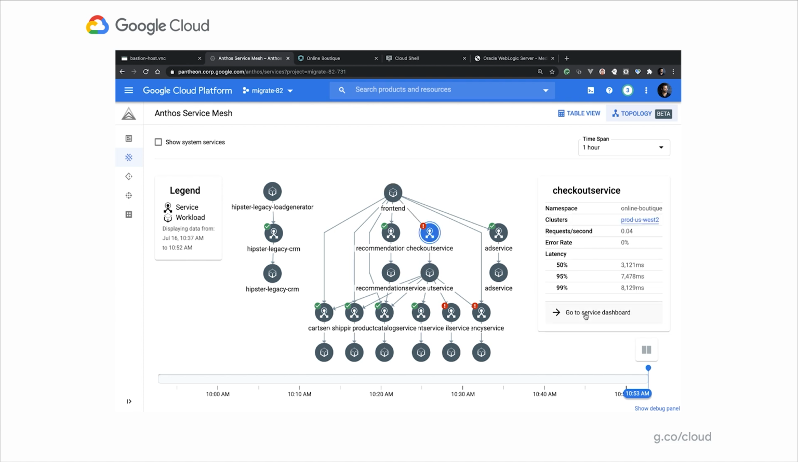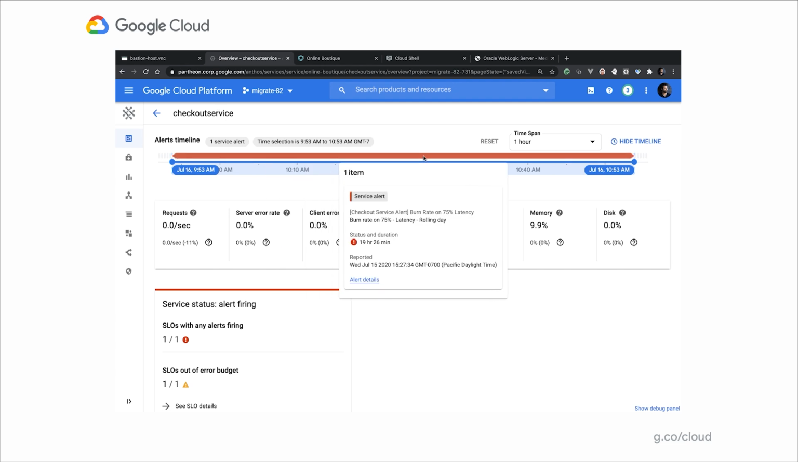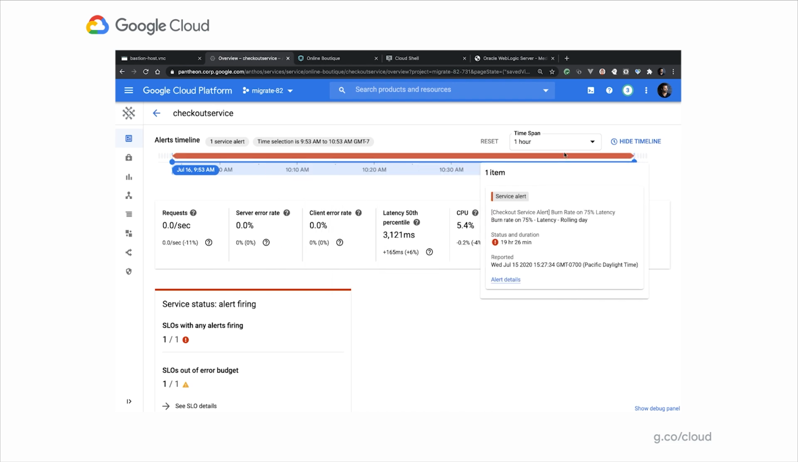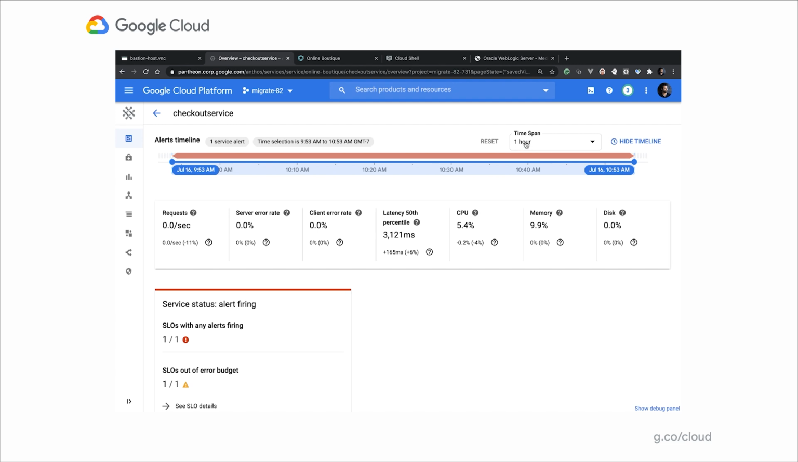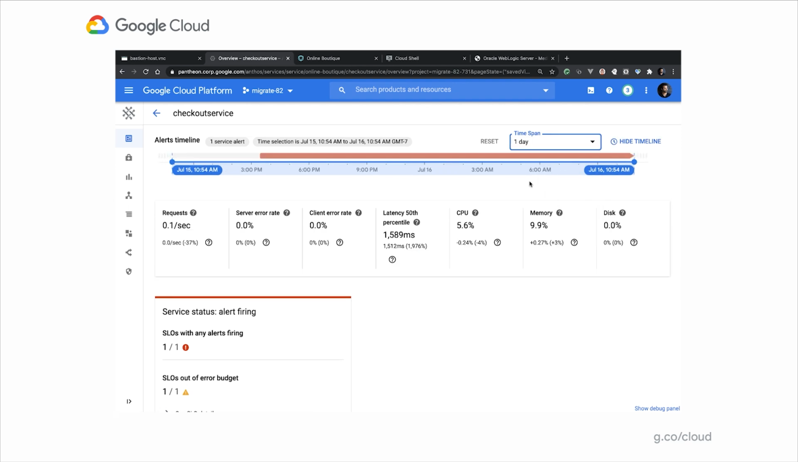So if we go to the checkout service, we can delve deeper into an individual service. So now I'm in the checkout service, and we can see what's going on with this service. Up top, we have a timeline of the health status of that service. And right now it's set to a 1 hour time span. And you can see that it's definitely been unhealthy for the last hour. Let's check it for 1 day. I want to see when did it start becoming unhealthy. So you can see that yesterday around 3:30 p.m.